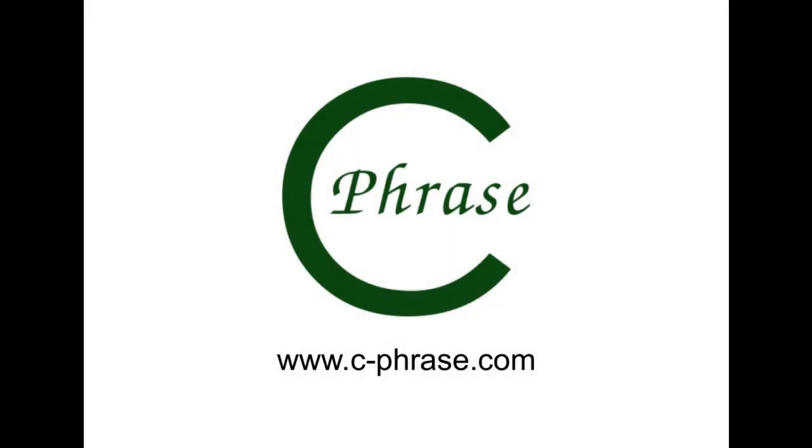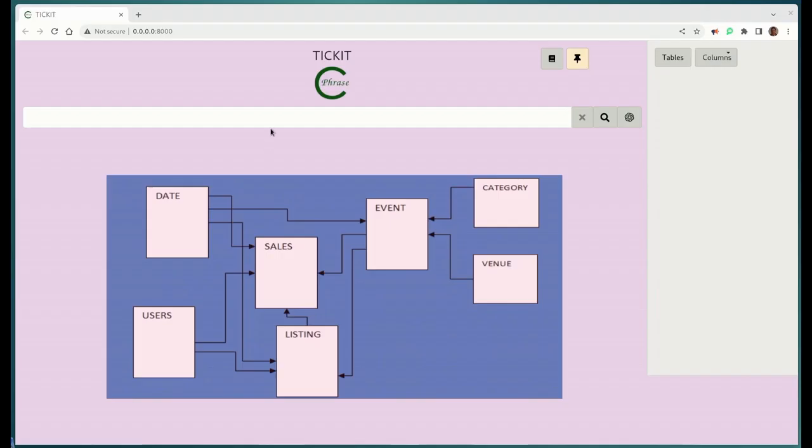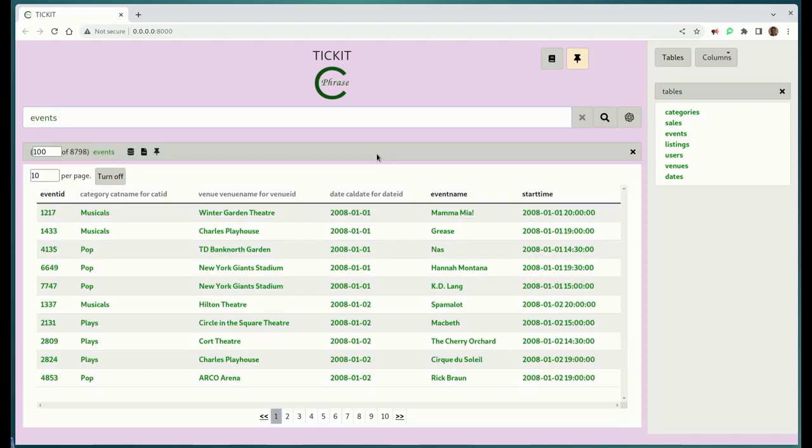In this video, we're going to do a head-to-head comparison between CPhrase and ChatGPT. We're doing this over Amazon Redshift's example ticket database. This database has things like events and the sales of these events. Here we're just going to look at events to get an idea what's in the database. So we see here that these are all the events. These are 2008. Here's Macbeth.